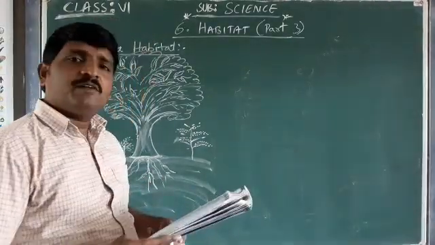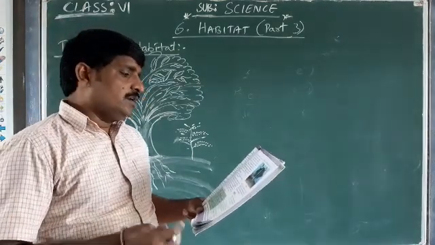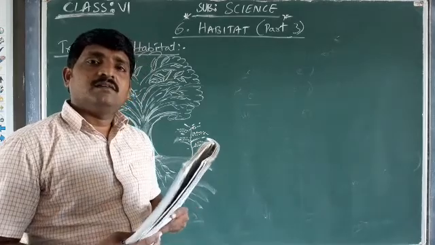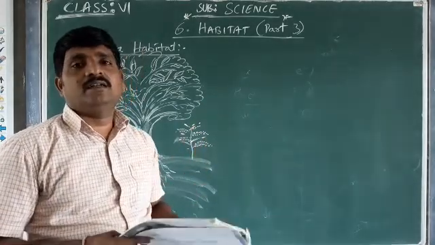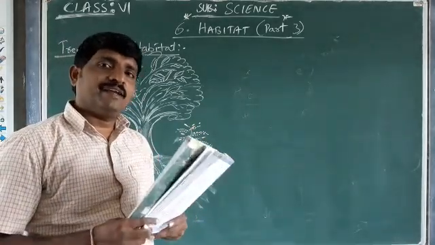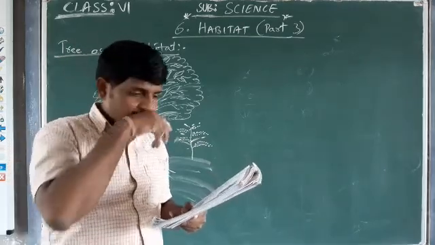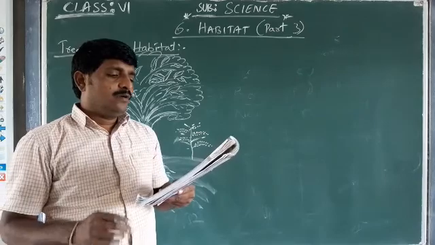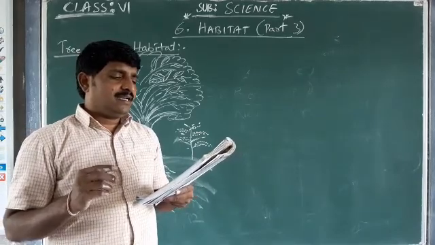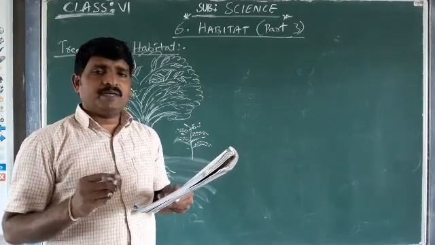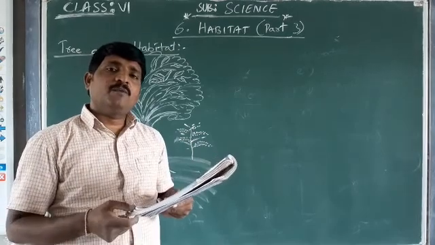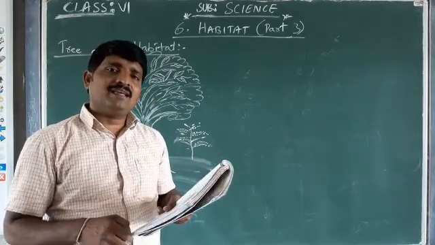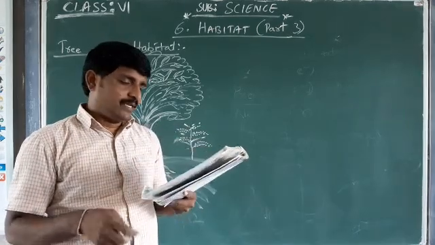Everyone go to page number 57, please, all of you. See, tree as a habitat. Yesterday we were discussing aquatic habitats, the small aquatic habitats and large aquatic habitats, and all the discussion in the previous session. Today, tree as a habitat. Now, in the same way, let us study the plant or a tree as a habitat. As we have read about the pond as a habitat, now we have to read how a tree or a plant is acting like a habitat for different living beings, organisms.